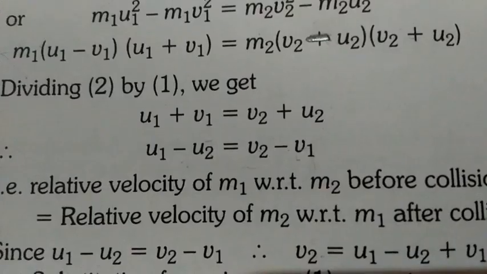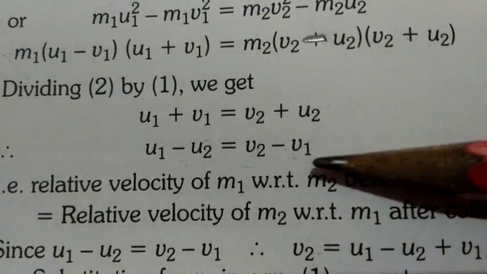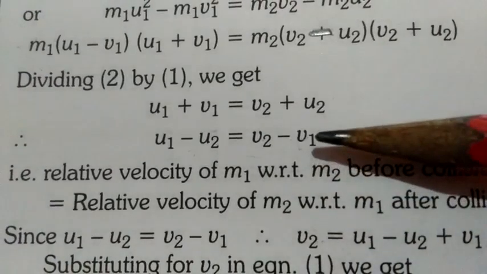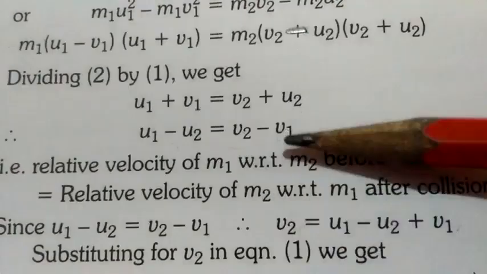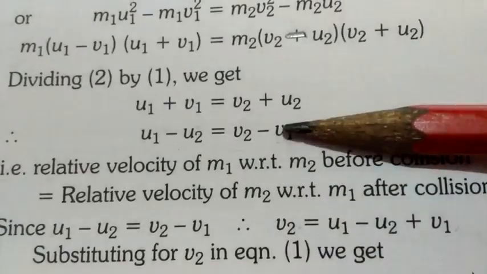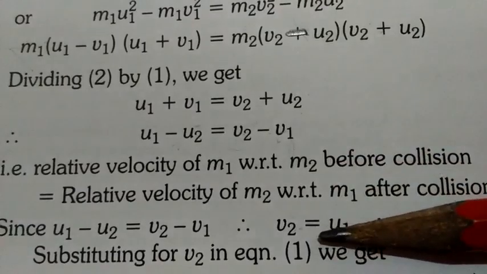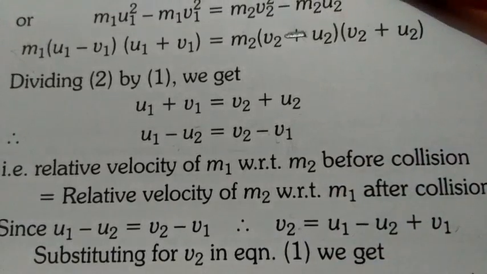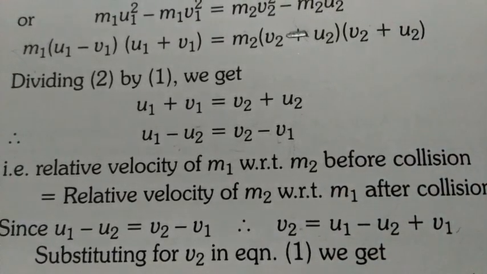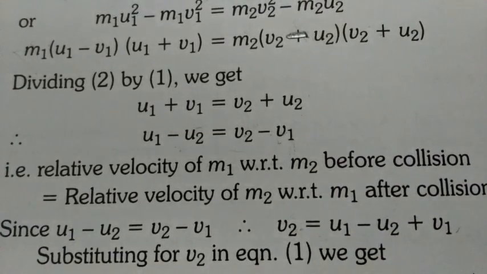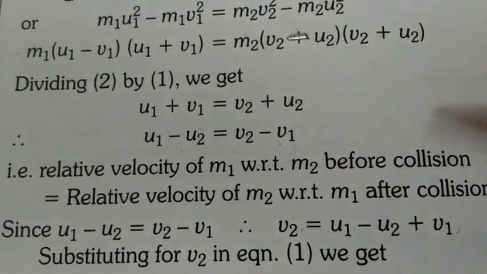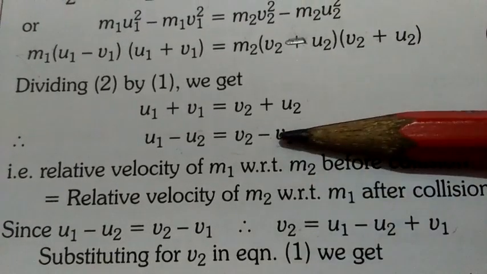First, what we have done is find out the value of v2 from this equation and put this value in the first equation, and we got the value of v1. So when we have to find out the value of v1, we put the value of v2 from this equation.